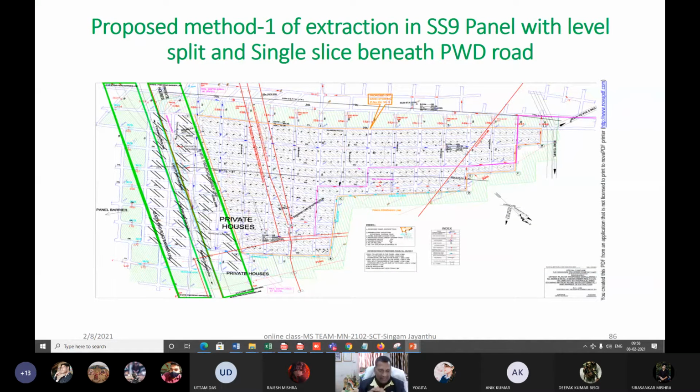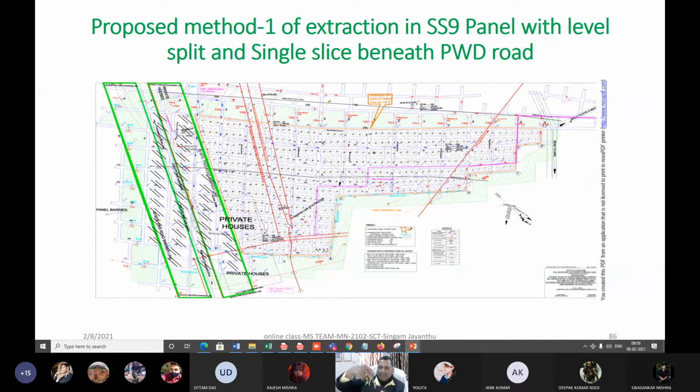The angle of draw: suppose we want to protect something on the surface, some structure, like this road. This is your mine property, your panel, and on the surface is the road. If I want to protect this road, you are not supposed to extract such a distance on the other side as well. This is not vertically below like this.